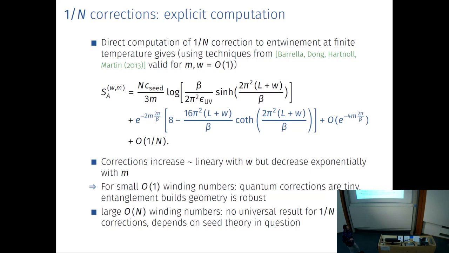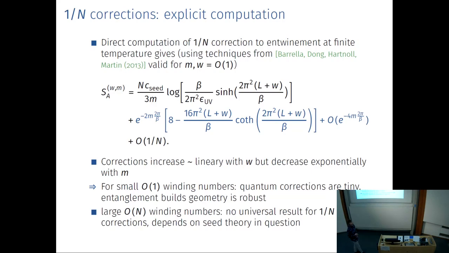So this means that if you are only looking at small binding numbers, which is where this formula is valid, then you will find that the quantum corrections are absolutely tiny, and the entanglement-based geometry connection seems to be very robust. It would of course also be very interesting to consider large binding numbers, which scale with this parameter n or scale with 1/G Newton.